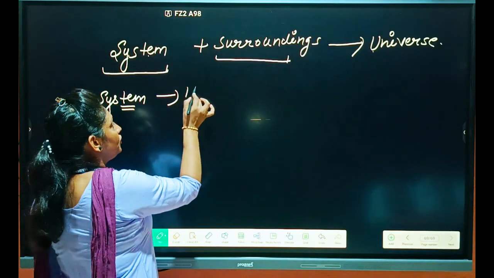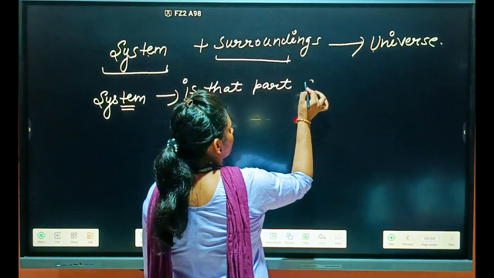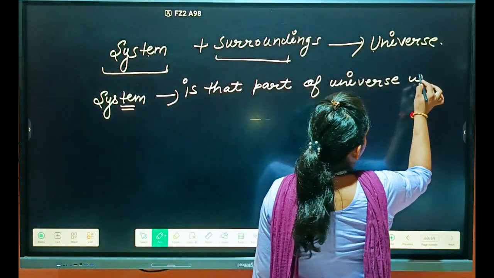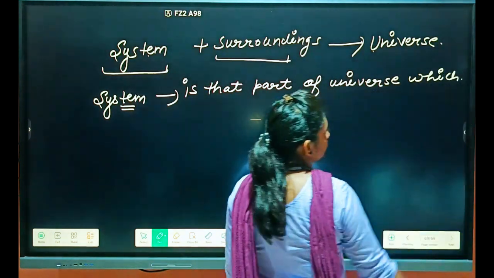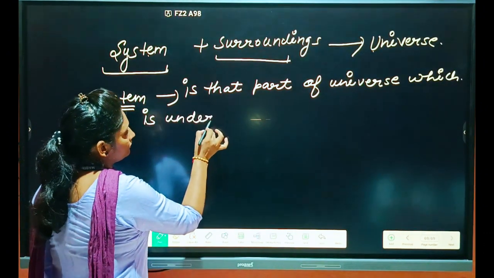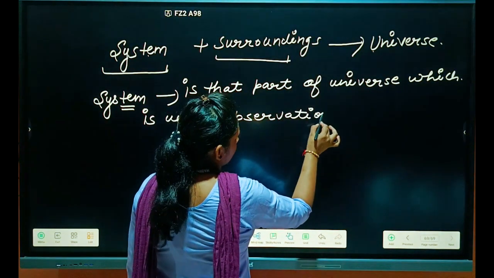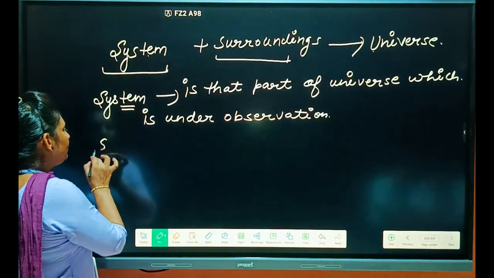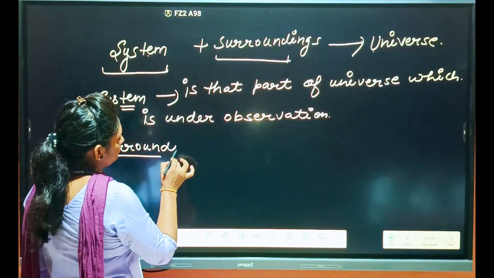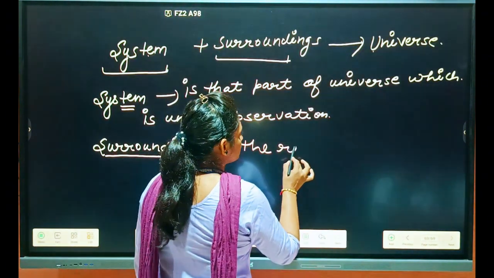System is that part of the universe which is under observation. And the remaining part of the universe